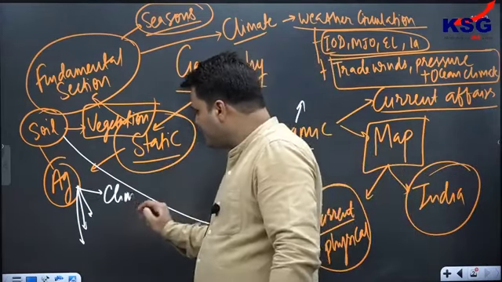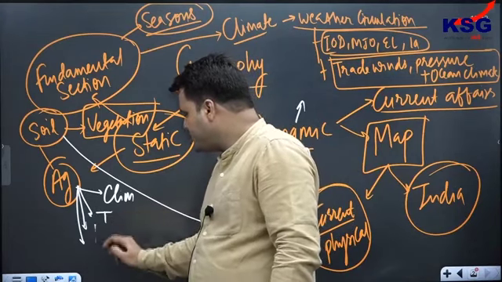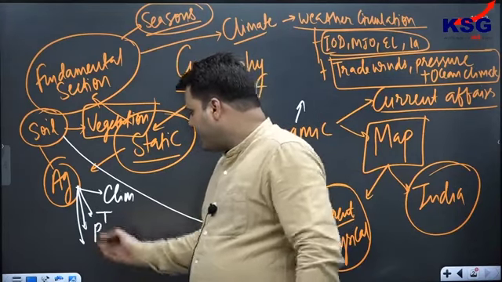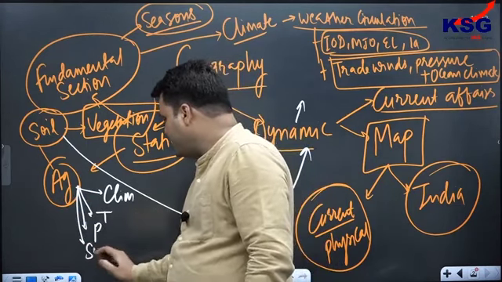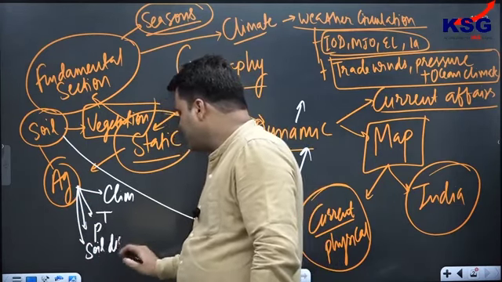So climatic conditions, then we have temperature, then we have precipitation, and at last we could have another important factor, which we can say is the soil distribution.